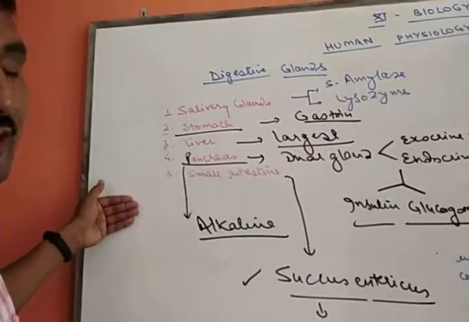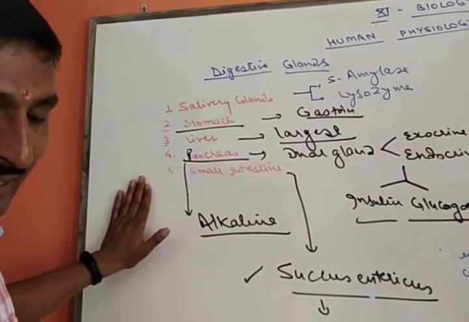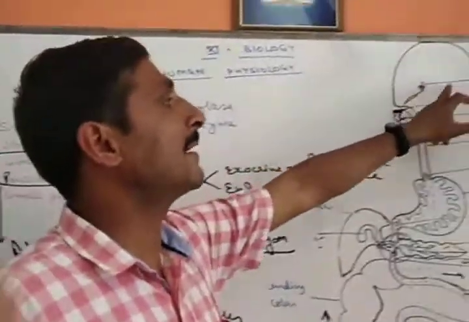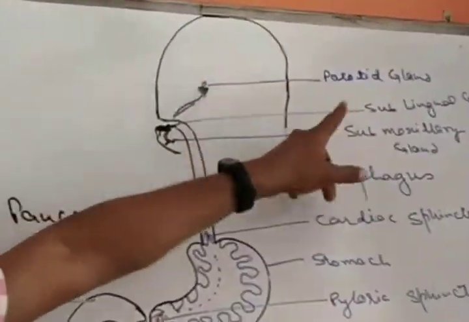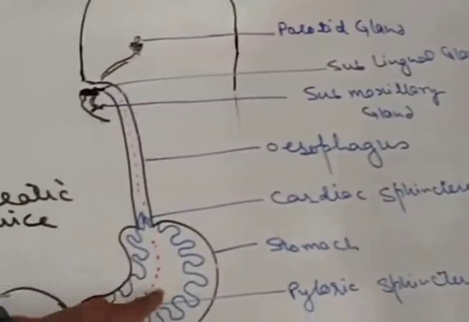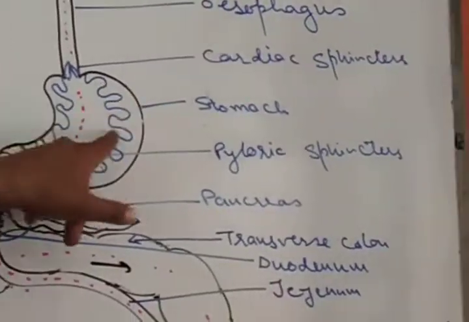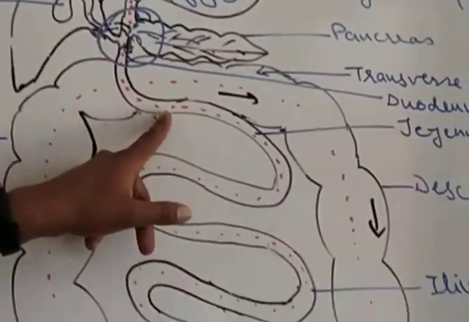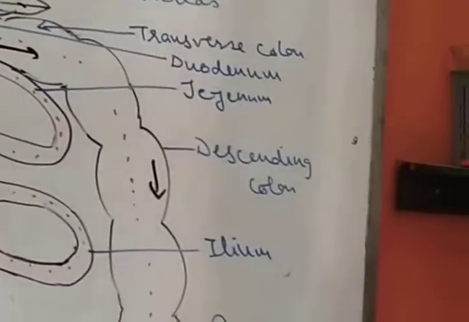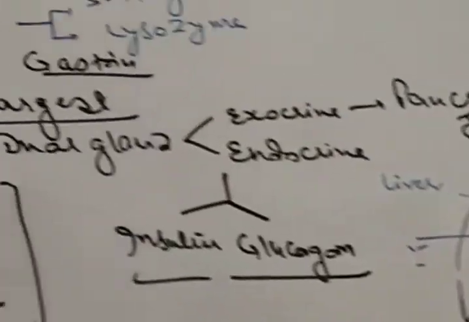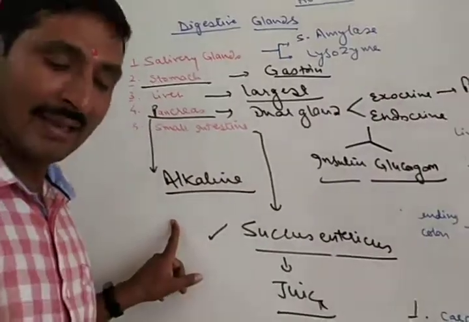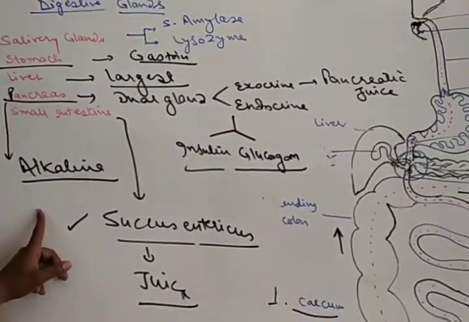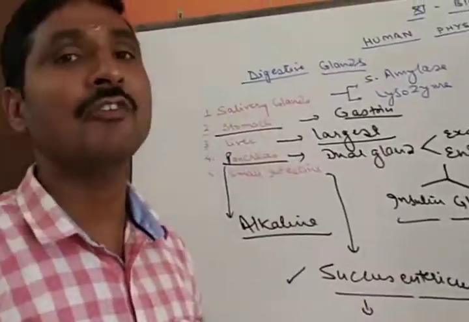Here we recapitulate the five major glands associated with the human alimentary canal: three pairs of salivary glands, namely parotid, sublingual and submaxillary, then gastric glands, which secrete gastric juices, then the liver, pancreas and intestinal glands. This is all about the various glands associated with the human alimentary canal. In the next lecture, we'll discuss the physiology of the digestive system, that is, the process of digestion.